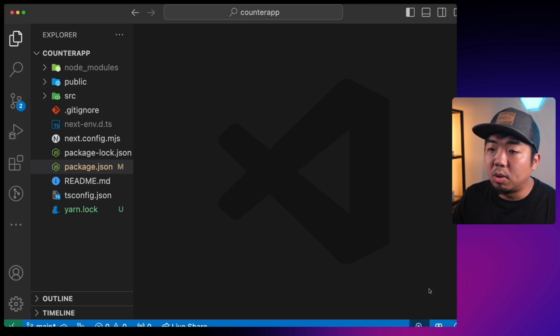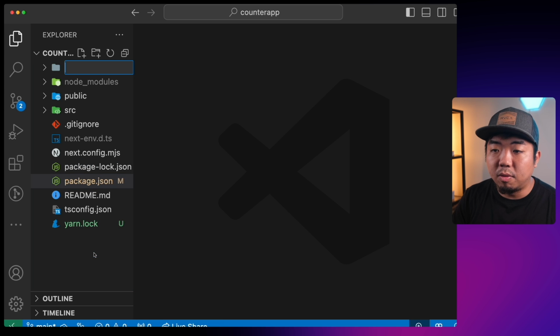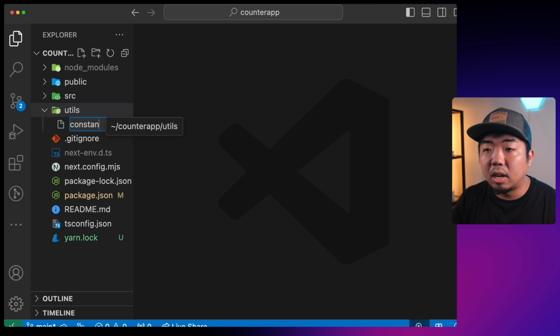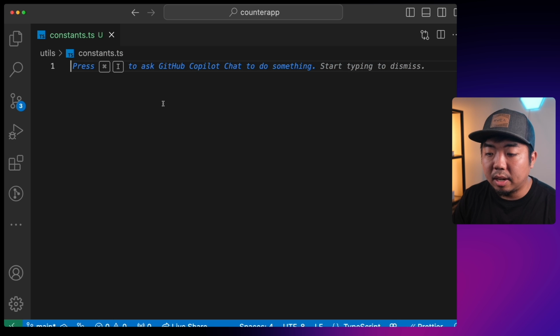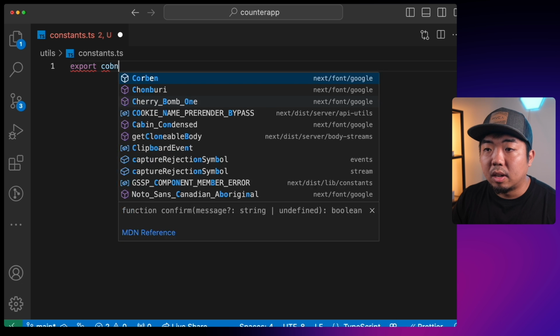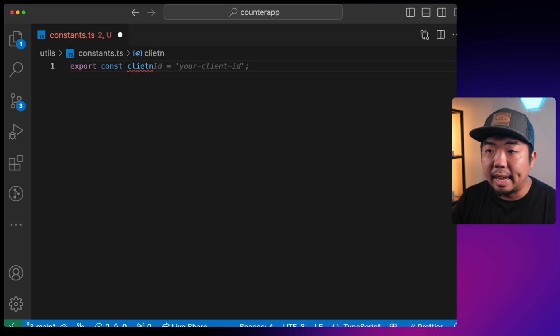So coming back to our code editor here, I'm going to go into our file directory and create a new folder. I'm going to call this folder utils. And within that utils folder, I'm going to create a new file called constants.ts. Now within that constants.ts, I'm going to first create my client. We're going to export this constant because we're going to be using this throughout our application. This is going to be my client here.